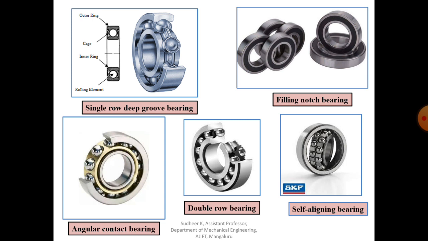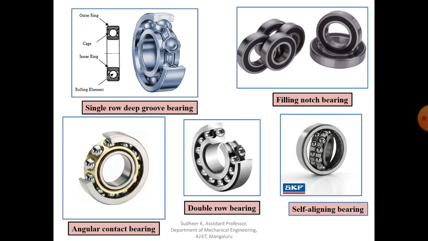This is the characteristic of the angular contact bearing, and this type of bearing permits carrying a relatively large axial load in one direction while also carrying a relatively large radial load. So it will carry both axial as well as radial load.